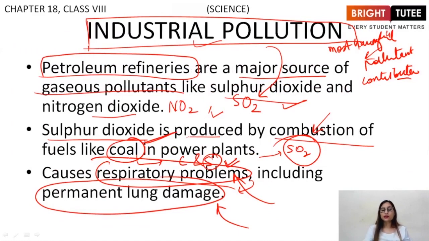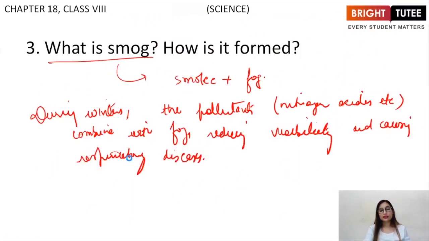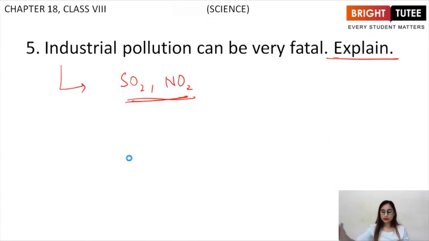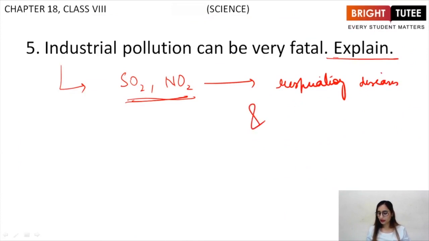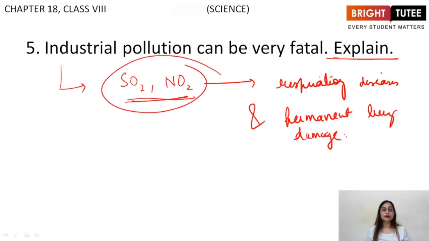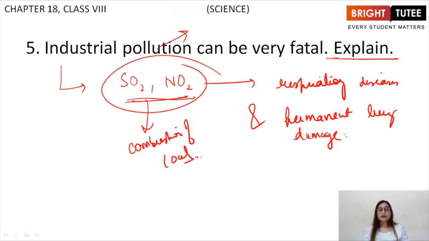These are responsible for respiratory diseases and permanent lung damage as well. So these are the most fatal air pollutants which are released by industrial pollution, and it is basically due to combustion of coal. So these were the important questions of the second topic of this chapter.